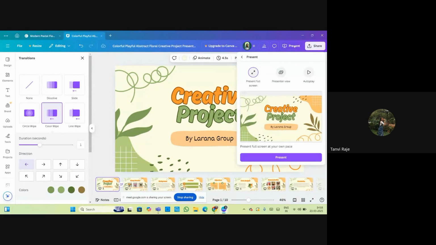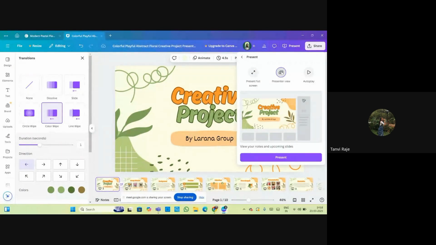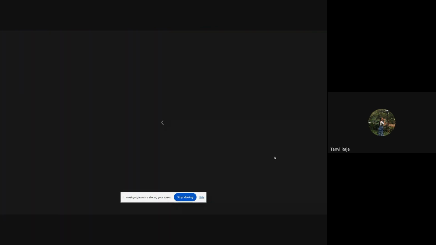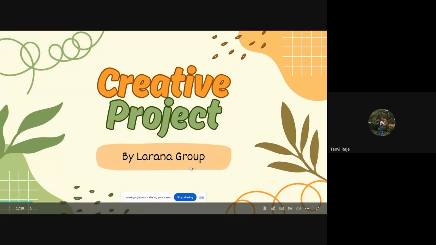See, now beside the share option there is a present option. Here there is a presenter view and autoplay. In autoplay you don't need to click, it will play the slides automatically, so you have to adjust the timing accordingly. And in the presenter view you can see how your PPT is. It is like a preview of your PPT, and you can also present it in full screen.